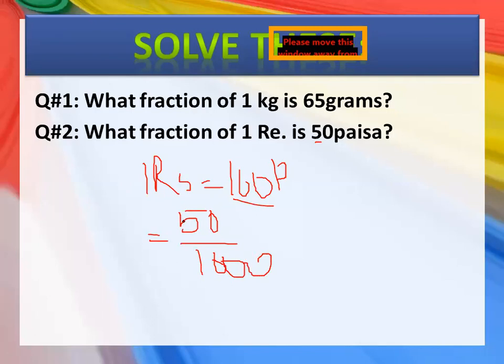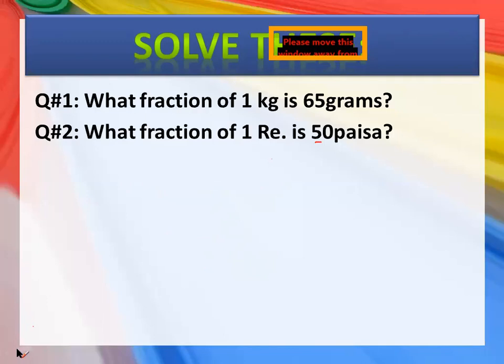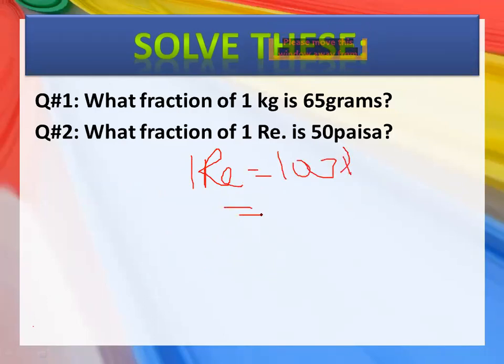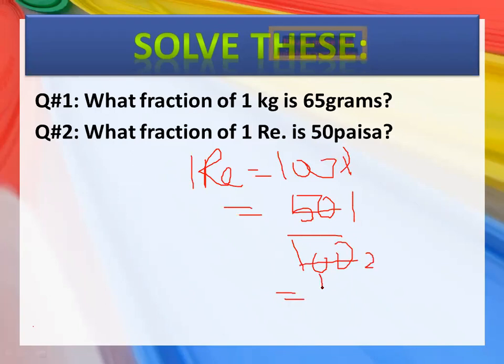And what will your answer be? 50 into 1 is 50. Sorry, 1 minute. 1 rupee is equal to 100 paisa. So you will simply divide this 50 by 100, and 50 into 1 is 50, 50 into 2 is 100, so your answer will be 1 upon 2. This is your simple answer, right? I hope it is clear. 1 upon 2 is your answer.